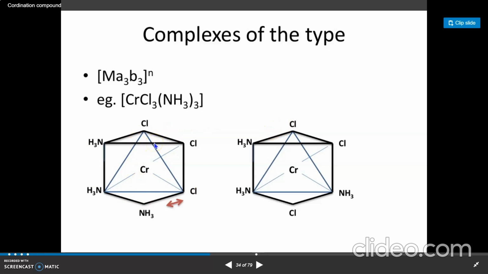While in the trans form they do not, and this is called meridional. Here the chlorines are opposite to each other, so this is called meridional. This is called fac and this is mer: fac for facial and mer for meridional.